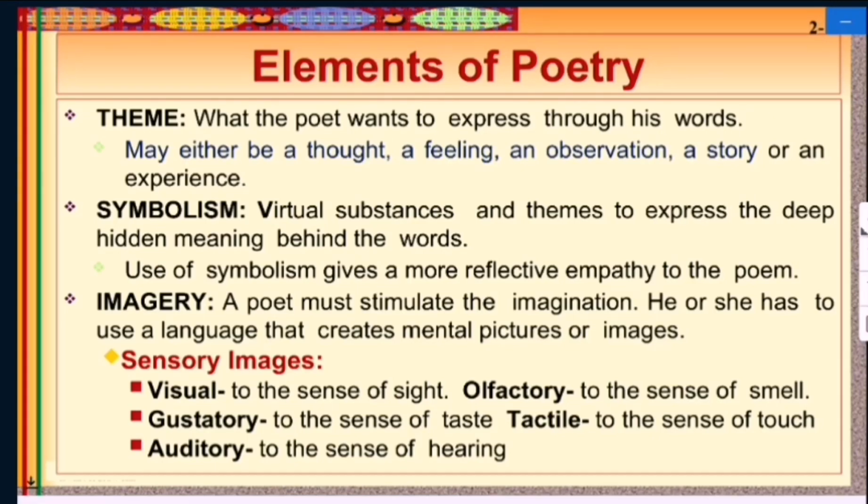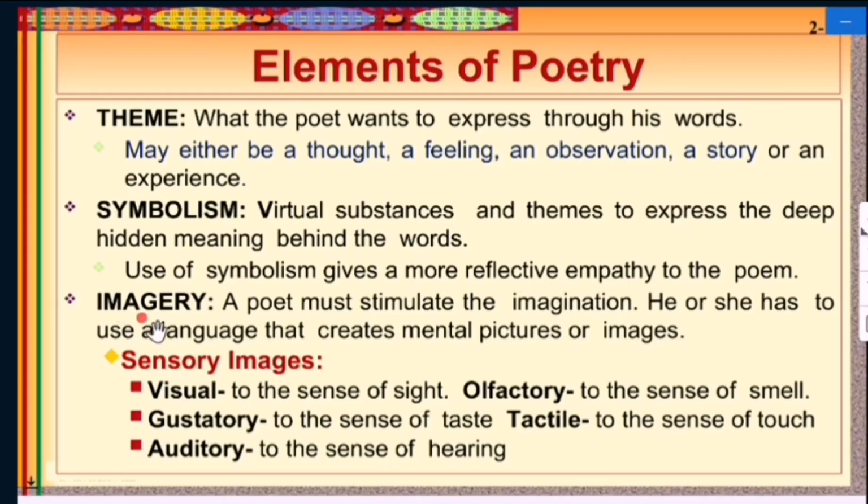The next is symbolism. Visual substances and themes used to express the deep hidden meanings behind the words are called symbolism. The use of symbolism gives a more reflective empathy to the poem. Based on symbolism, one considers oneself in the same situation as is actually written in those lines. So when the reader reads the poem, the reader feels as if the same is happening with him or her. That is the reflection of empathy.